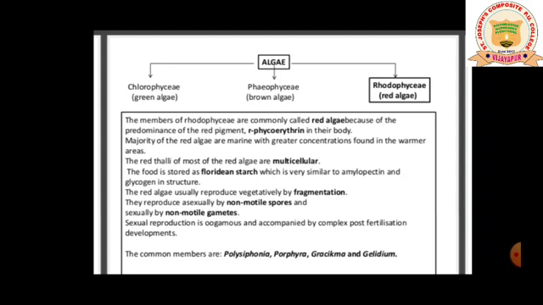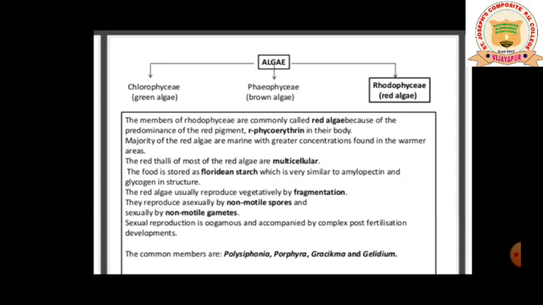The pigment which gives green color to the algae is chlorophyll, and the pigments which give brown color are fucoxanthin and xanthophyll. Now coming to Rhodophyceae, the pigment which gives red color to the red algae is R-phycoerythrin.